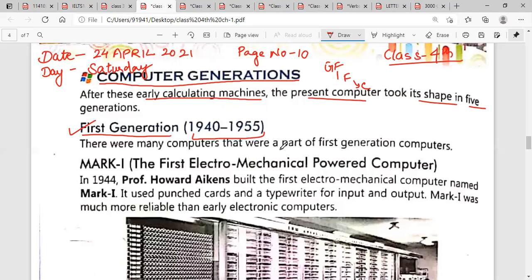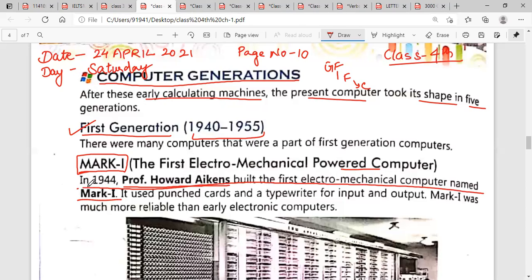There are many computers that were a part of first generation computers. Okay, we will read the various computers that came into the first generation. First is Mark 1. Please, students, underline this word Mark 1. The first electromechanical computer. In 1944, Professor Howard Aiken built the first electromechanical computer named Mark 1. Please, students, underline this line. In 1944, a first computer was made whose name was Mark 1.